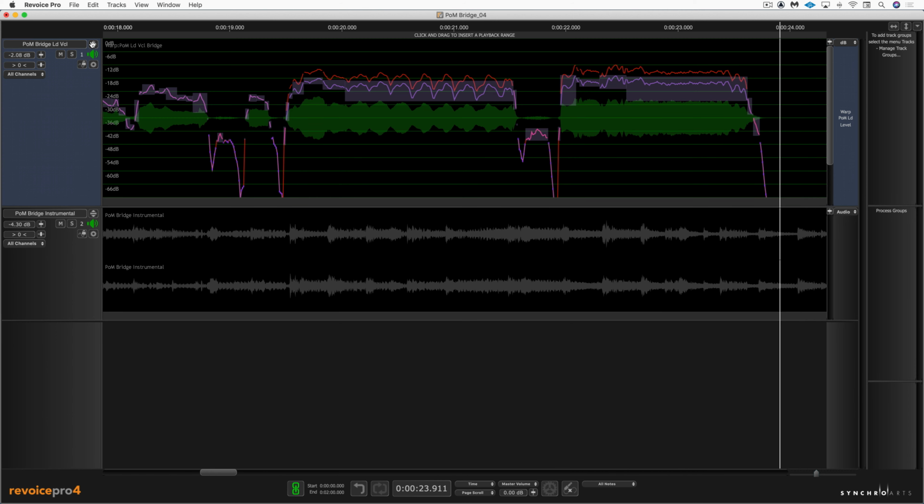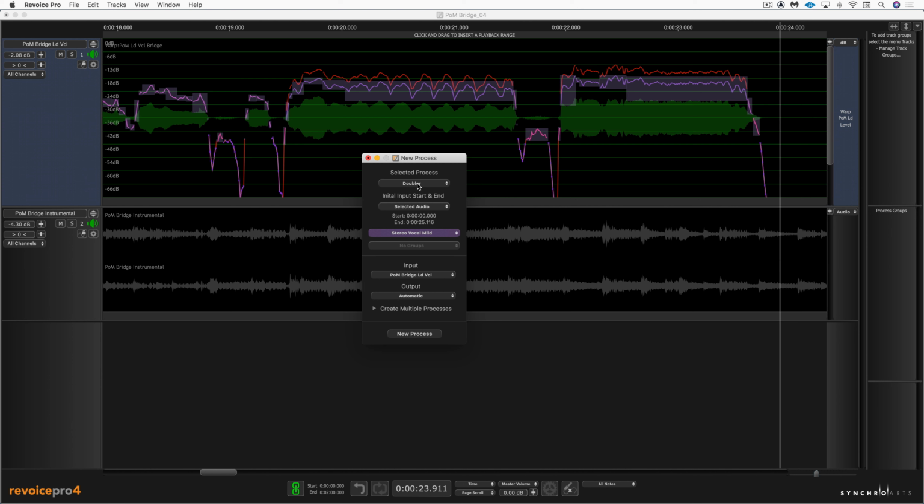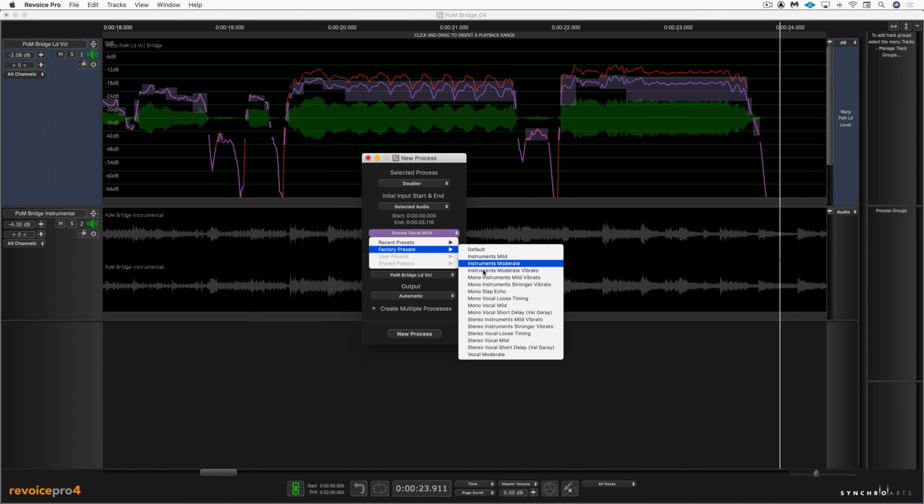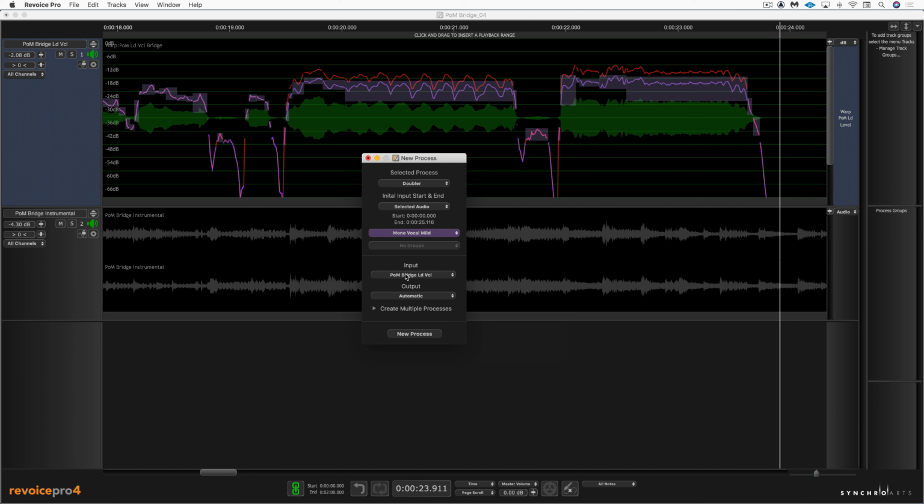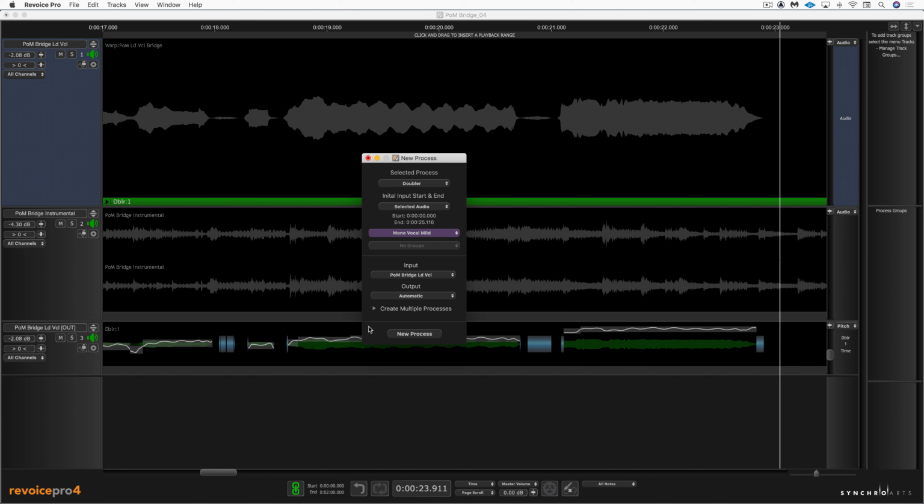Let's go back to our regular view here. And I'm going to hit B to bring up the new process window. And I have doubler chosen here, but we can select it there if it's not up by default. And I'm going to start by creating a vocal mild doubling track. And I'm going to use this bridge lead vocal, that's what the track is called, as my input. And I'm going to set the output to automatic, so it'll automatically generate a track for me. So let's hit new process. And there it is.